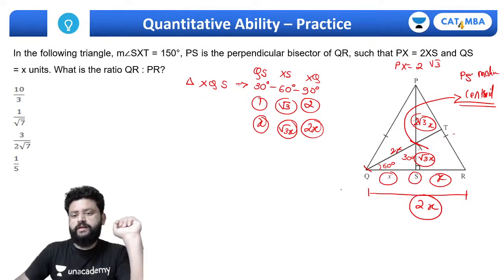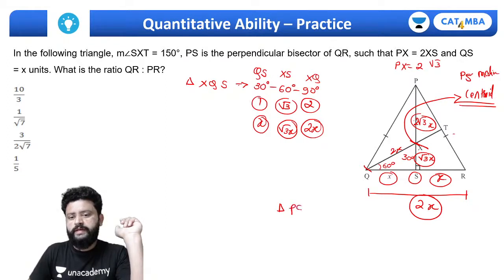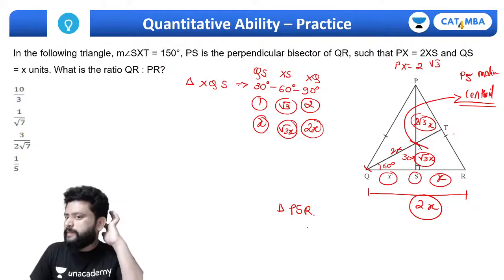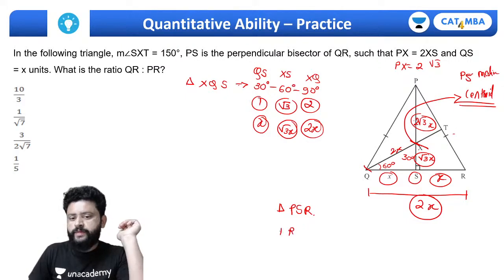and we'll get PR now using the Pythagoras theorem in triangle PSR. If you use the Pythagoras theorem, I can say PR square must be equal to PS square plus SR square.